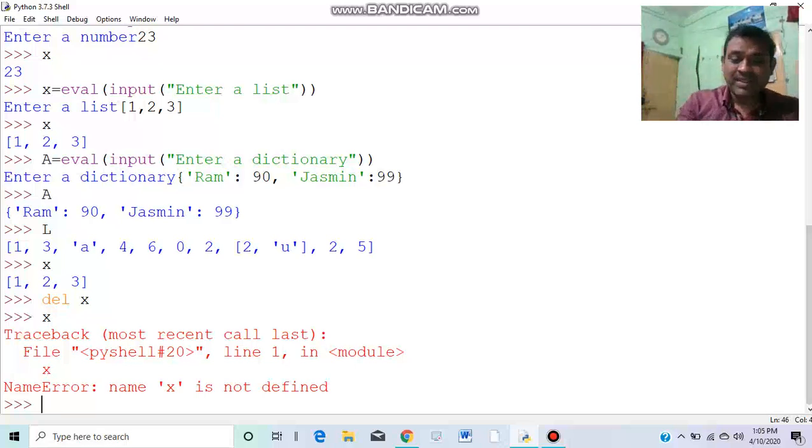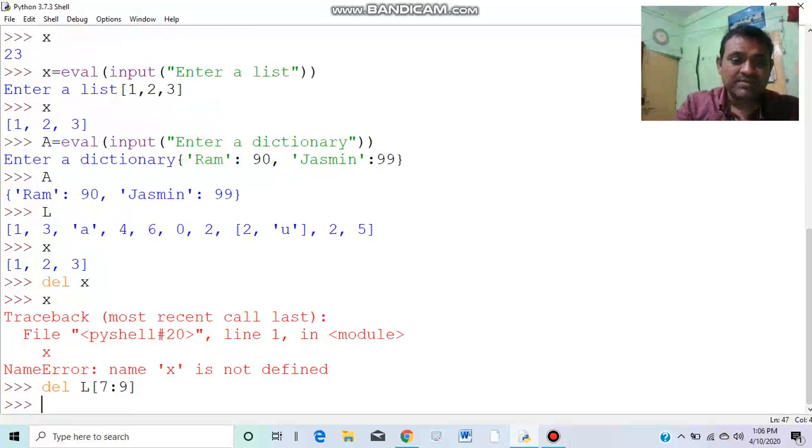Now we come to del L, suppose not 0, let me write 7 colon 9.